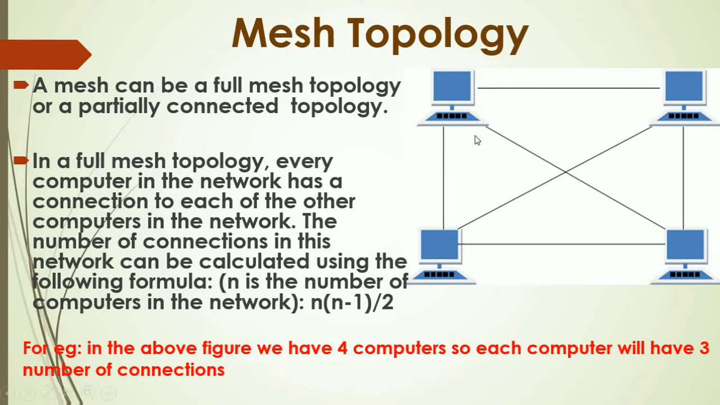If we have 4 nodes, then the number of connections required is 4 into 3 by 2. The result will be 6. Now count here, we have a total of 6 connections: 1, 2, 3, 4, 5, 6. Like this, we can calculate the total number of connections that we require in the mesh topology. And each computer will have 3 connections in the mesh topology, according to the above figure.